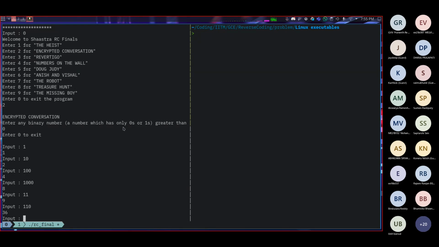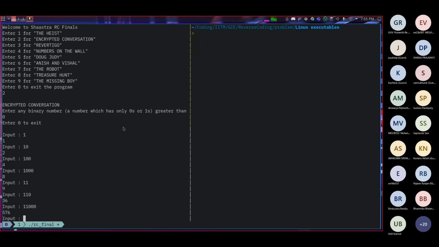Let us enter something more random but with 2 ones, because our pattern here is 2 ones. So we enter this. What exactly is this? This is 1 ones, 0 twos, 0 fours, 1 eight and 1 sixteen. So that is 8 plus 16, which is 24. And the square of 24 is indeed 576.